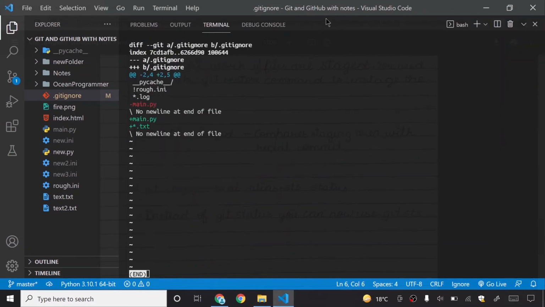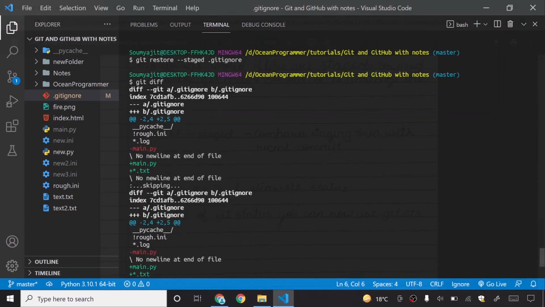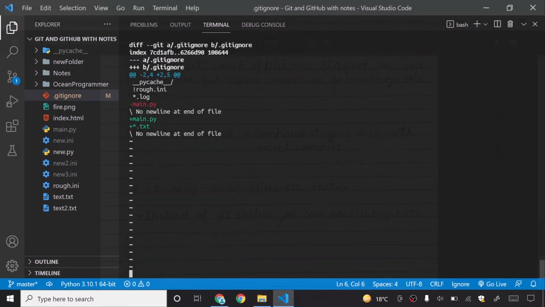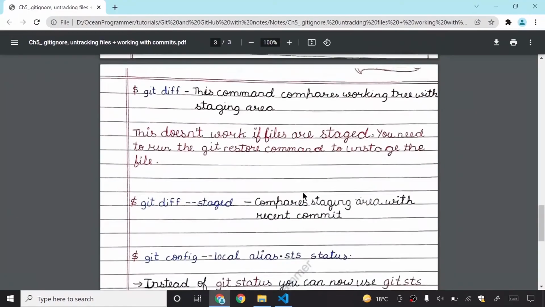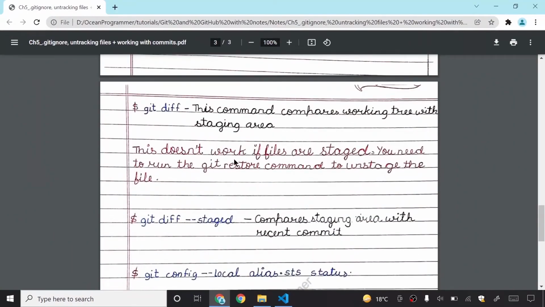So I will now take it to full screen, and then press my Q key to end this. You can see that here it is written main.py and no newline at the end of file. It is basically providing us some information about this one. .txt and main.py have been added, that's what the plus is showing. So this does not work if files are staged. You need to run the git restore command to unstage the file.